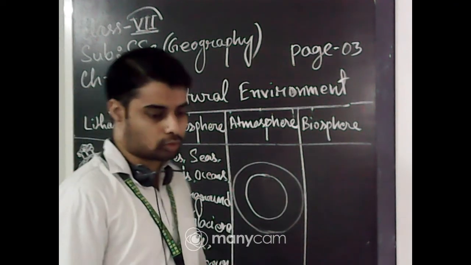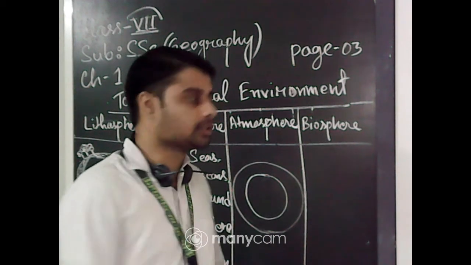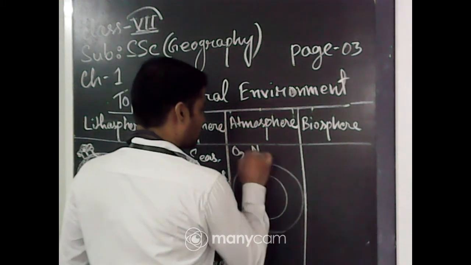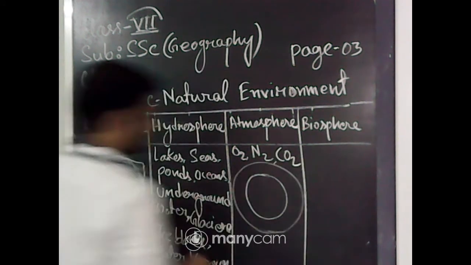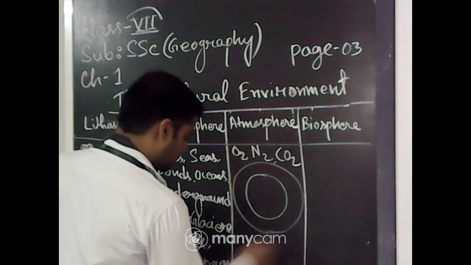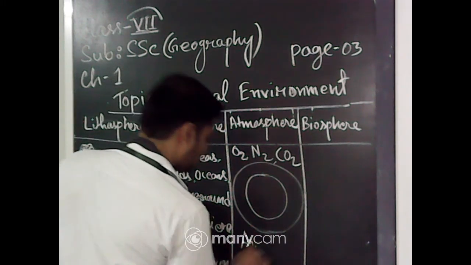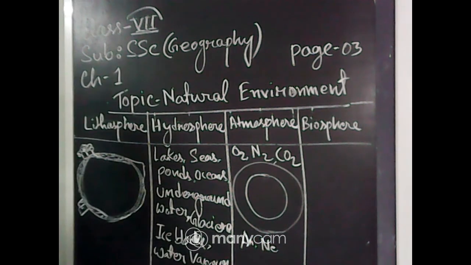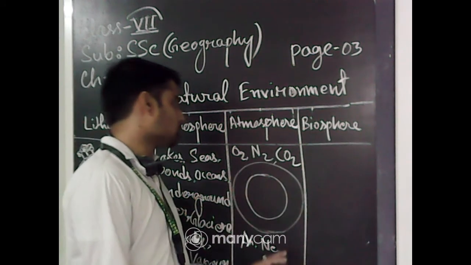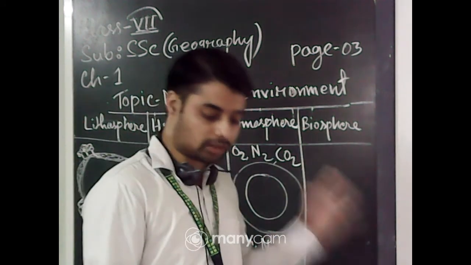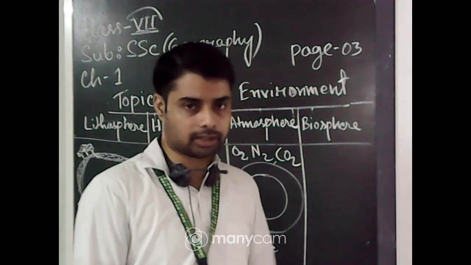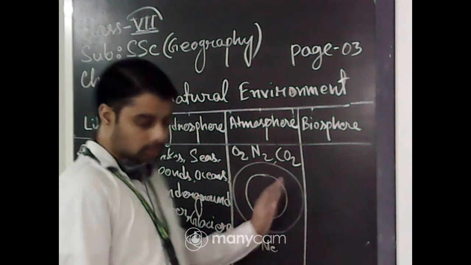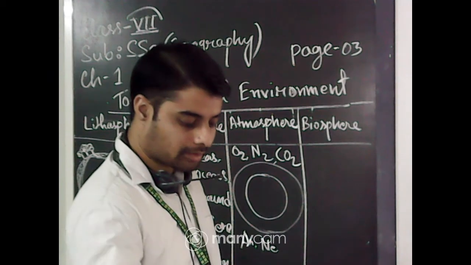Now, you have to know the components of the atmosphere: different gases such as oxygen, O2, nitrogen, N2, CO2, and other inert gases such as argon and neon. All this is part of the atmosphere, as well as some water vapor and small dust particles. So these are also part of the atmosphere. I think you have understood this one.